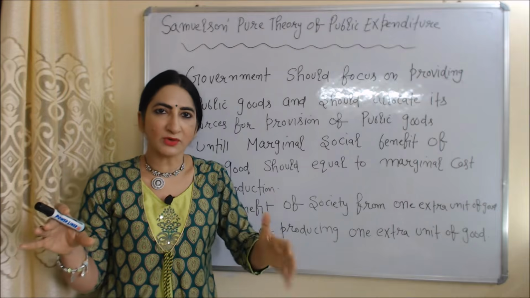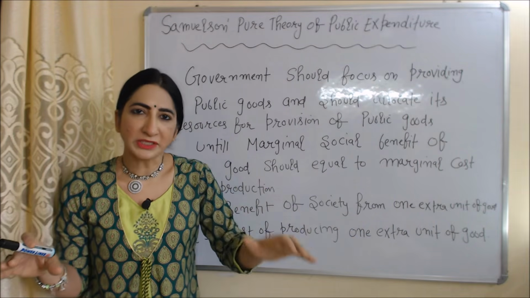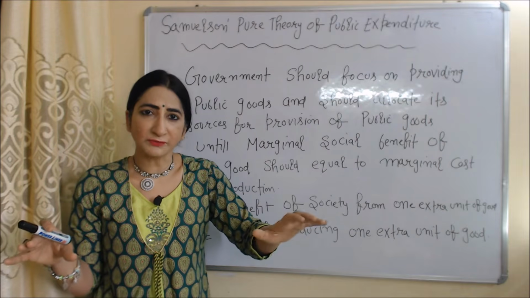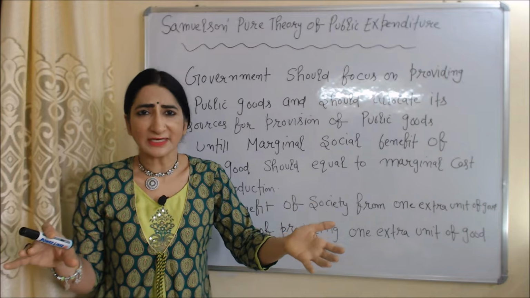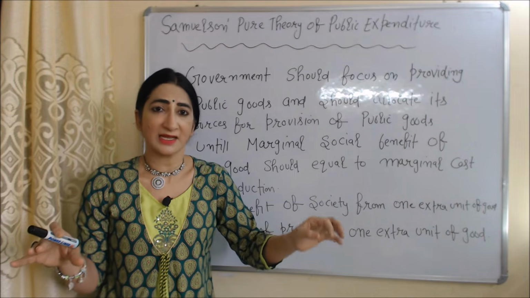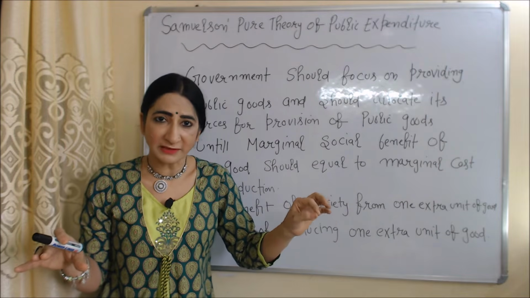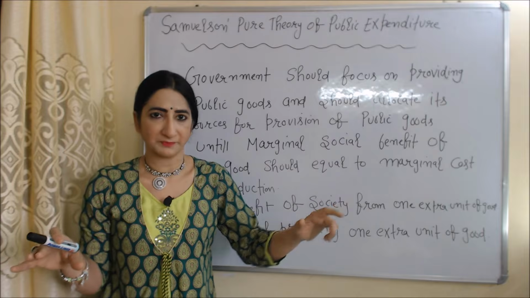Today we are going to talk about Samuelson's pure theory of public expenditure. According to this theory, government should focus on providing public goods and should allocate its resources for the provision of public goods until marginal social benefit of goods equals the marginal cost of production.